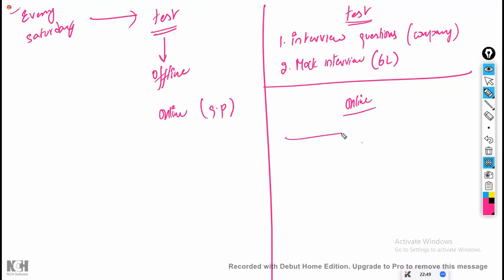Proctored means they should have a web camera switched on and we have to see all the students simultaneously, which is not practically possible. One or two students, okay, but at a time we want to manage all 50 to 60 students. It is not practically possible. At the same time, we can't trust the students. For example, they will say, sir, please share the question paper, we'll not see Google and we'll write sincerely. They will say like this, but who knows?